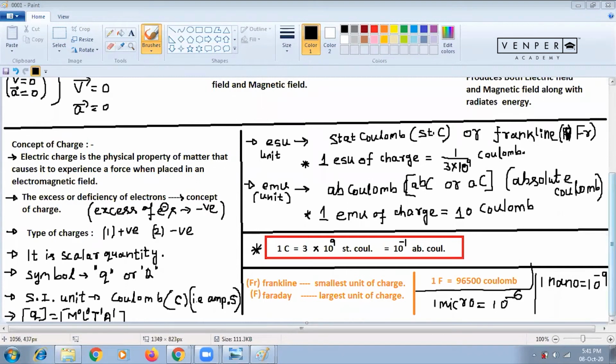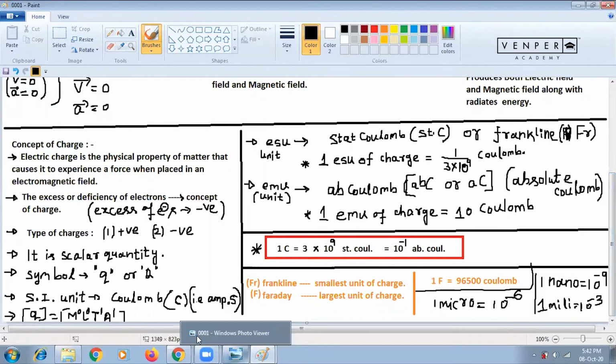And sometimes also you'll get pico. 1 pico means 10 to the power minus 12, like picocoulomb. But mostly you'll get nano and micro, or millicoulomb. Milli, let me write, that will be good. 1 milli means 10 to the power minus 3. Millimeter, that you know, like that. Good. So this is about the charge.